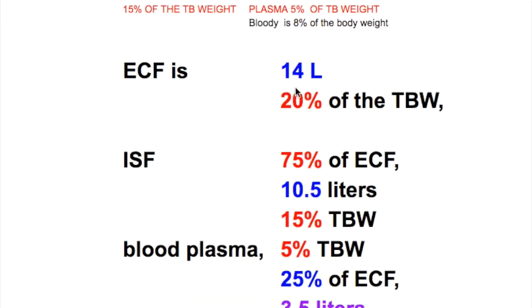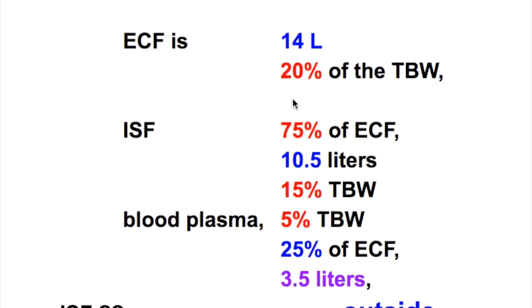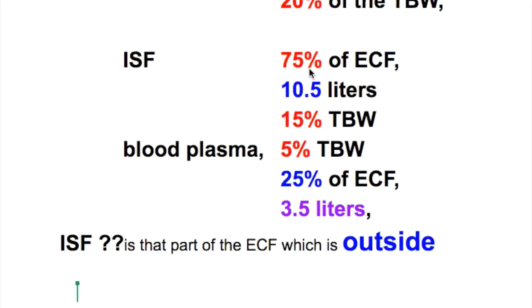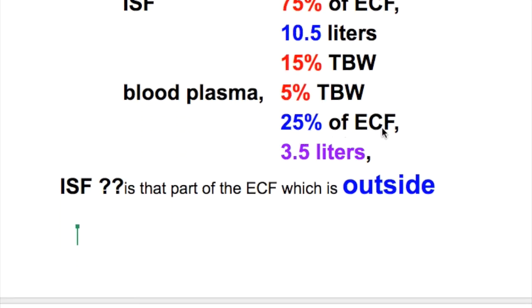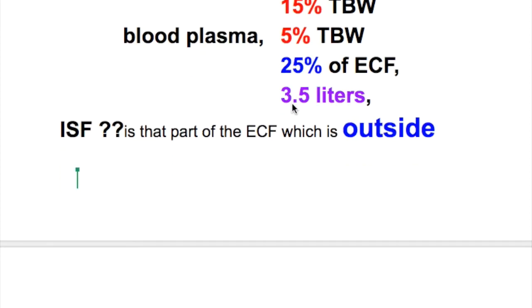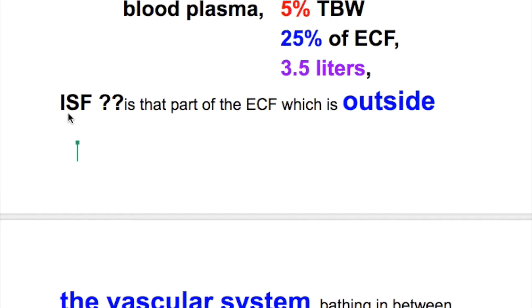So the extracellular fluid total amount is 14 liters, 20% of the total body weight. Interstitial fluid is 75% of the extracellular fluid, is 10.5 liters and 15% of the total body weight. And blood plasma is 5% of the total body weight, which is 25% of the extracellular fluid and 3.5 liters in amount. So what is interstitial fluid?